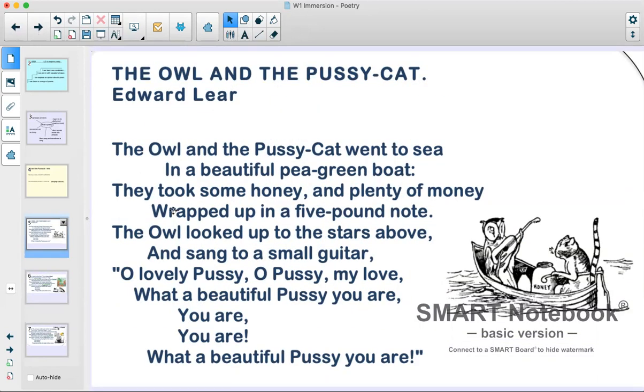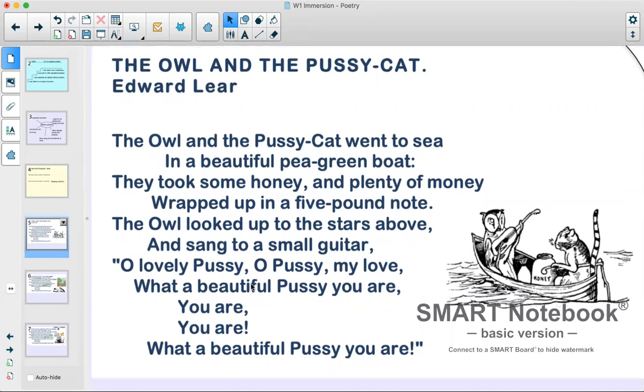Lovely. So you've had a go at looking at the phrases that get repeated. And this time when I read the poem, I'd really like it if you can join in with me on those parts of the poem that get repeated, because that's part of the fun of telling a poem, being able to get to enjoy telling it. So please join in where you see those repeated phrases. The Owl and the Pussycat by Edward Lear.